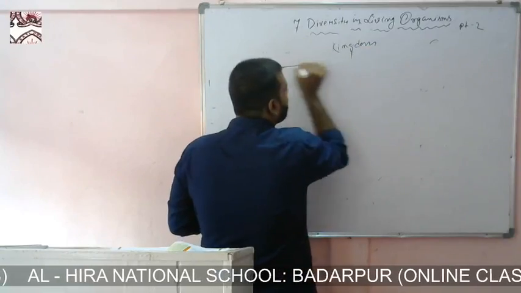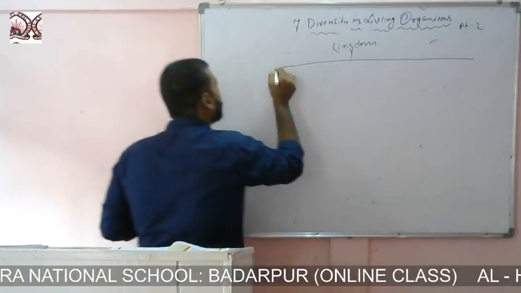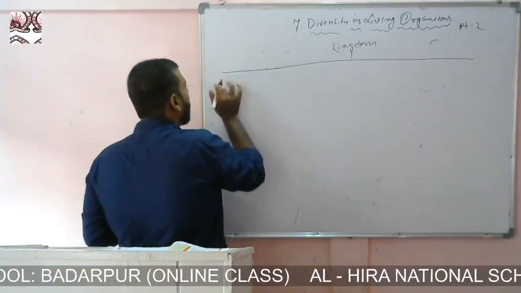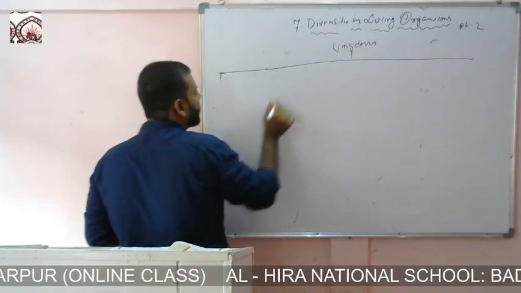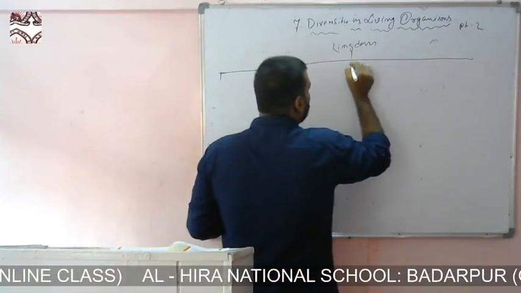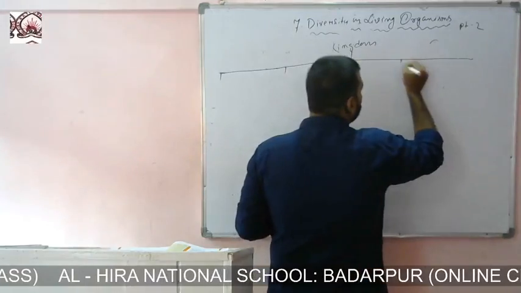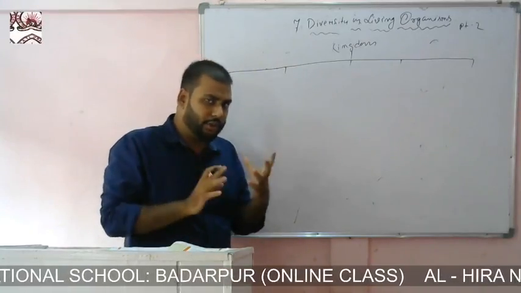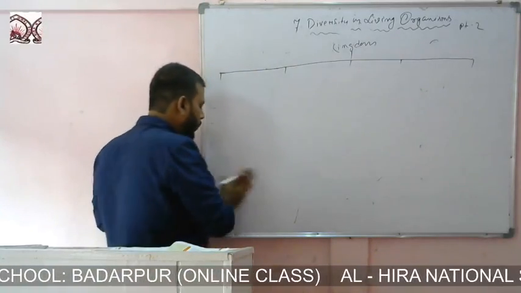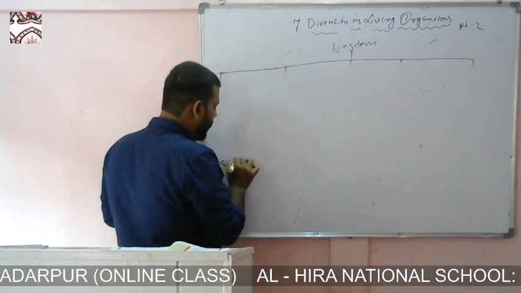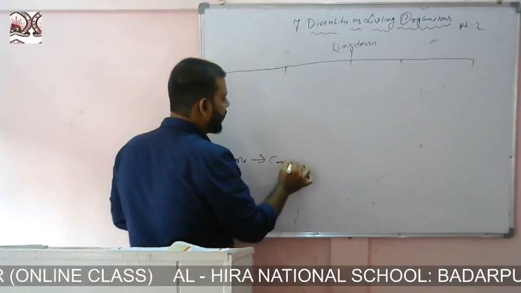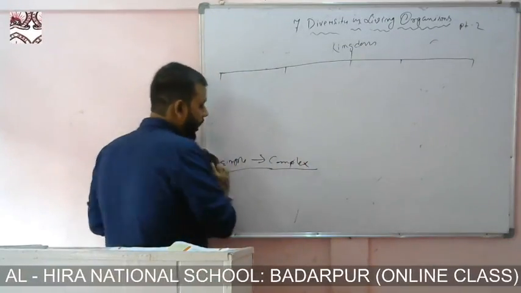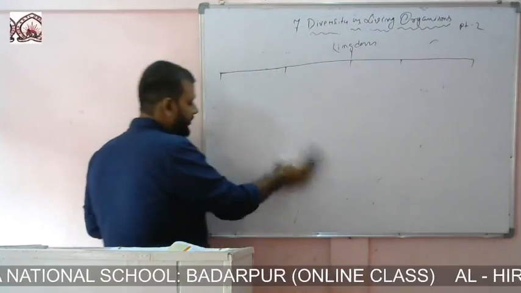So he classified all the living organisms in 5 kingdoms. Now try and understand. If you understand this flowchart properly, I hope there is no need of memorizing it. In the beginning of this chapter I said that classification was always from simple to complex, right? Do you remember? It's from simple to more complex. Now how it is from simple to more complex, let us know.